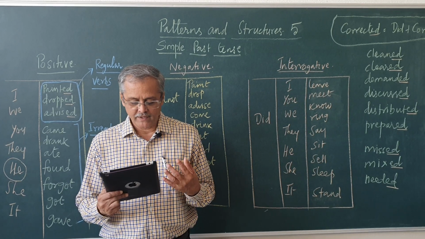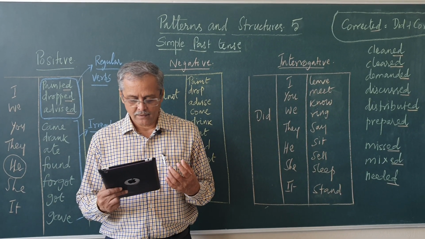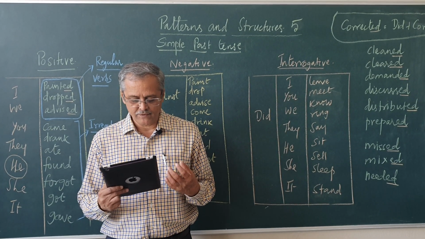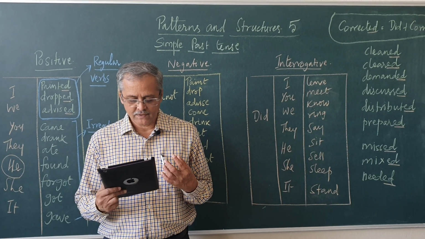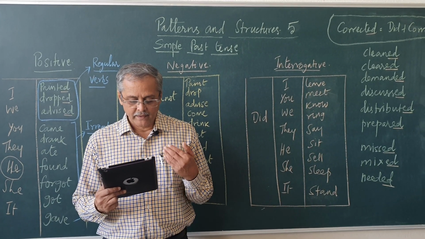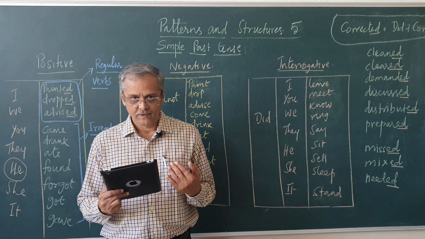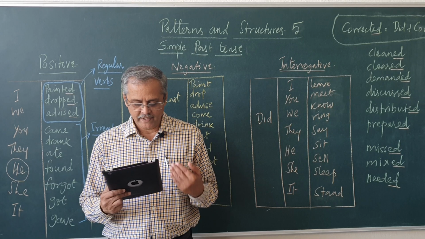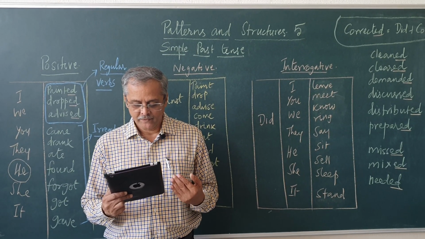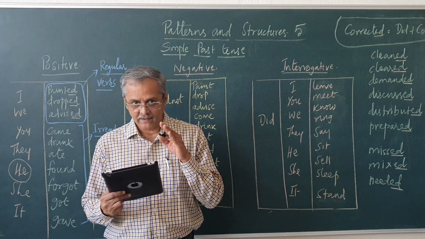Did Joseph meet Mary or Anne? Did Joseph meet Mary or Anne? He met Mary. Did Balu read a book or a newspaper? Did Balu read a book or a newspaper? He read a book. You see, read.